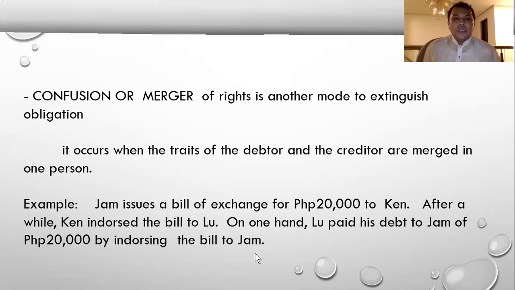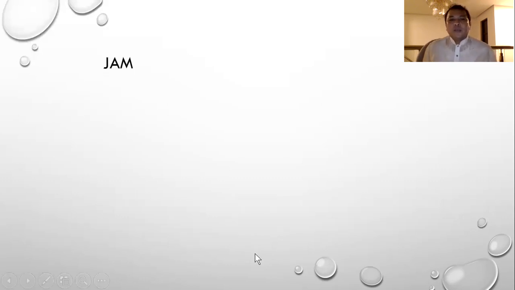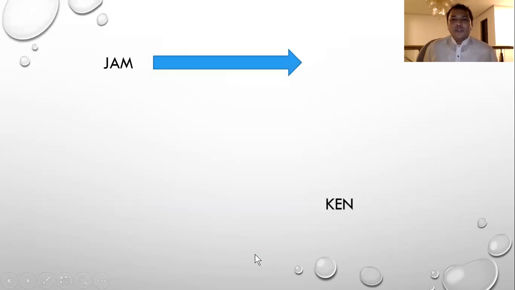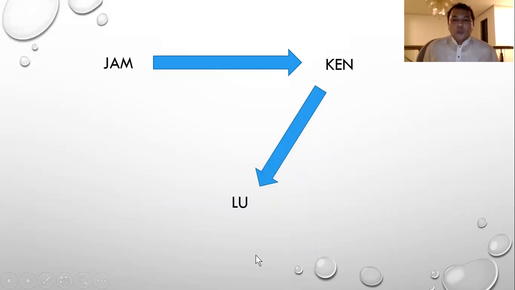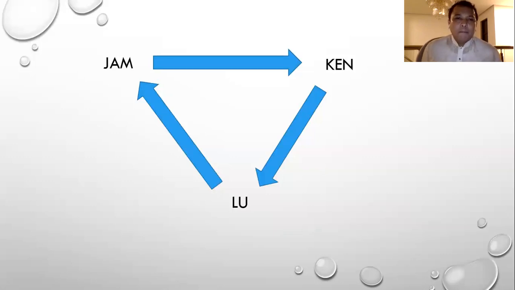So I'll show you an illustration here. Jam here issued a bill of exchange to Ken, and Ken endorsed the bill of exchange to Lou. Lou was indebted to Jam, so he paid and gave the bill of exchange back to Jam. So Jam now is in possession of the same bill of exchange.